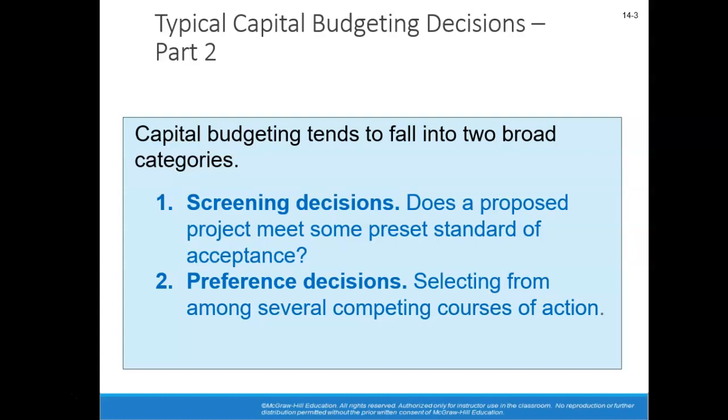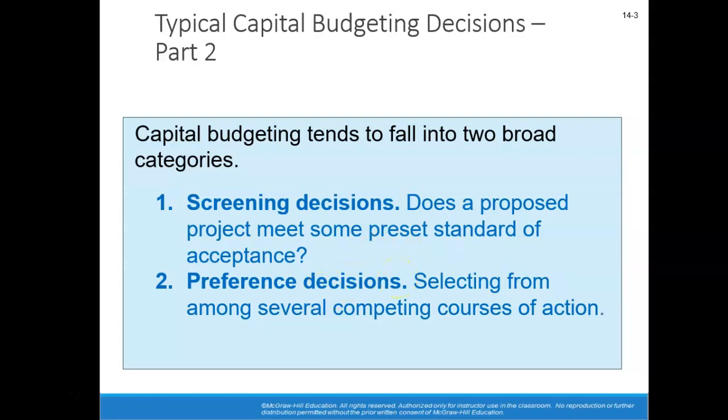Now, typically, capital budgeting falls into two broad categories, what we call screening decisions and preference decisions. Screening says, does a proposed project meet some preset standard of acceptance? So we're saying, okay, I want a 10% return on any project. That could be the actual standard. If it does, then we have a preference decision.